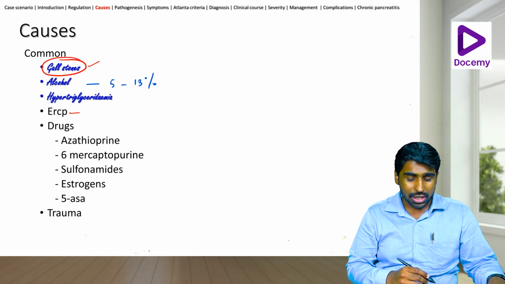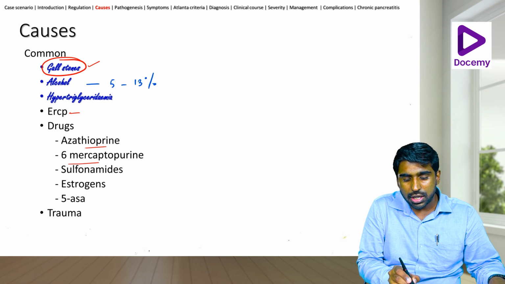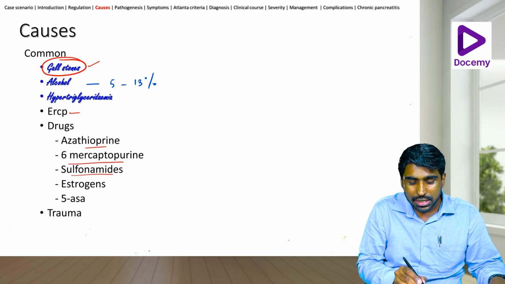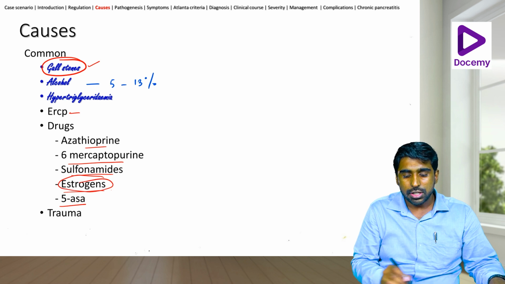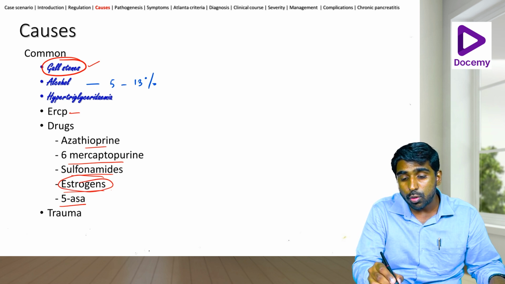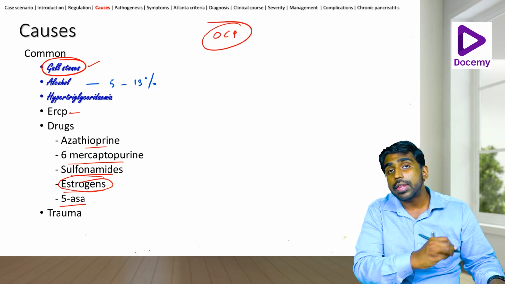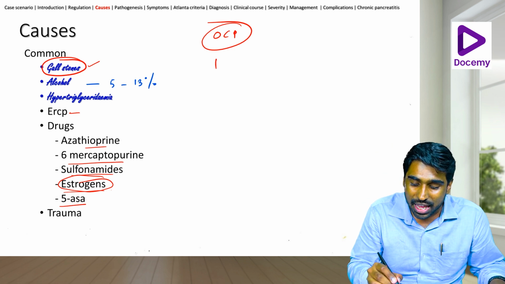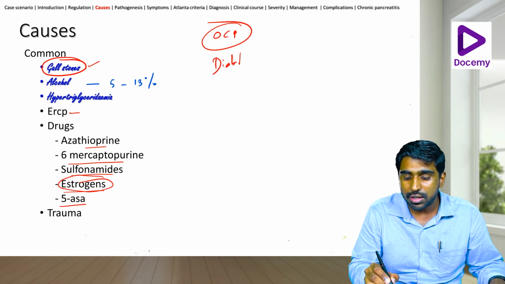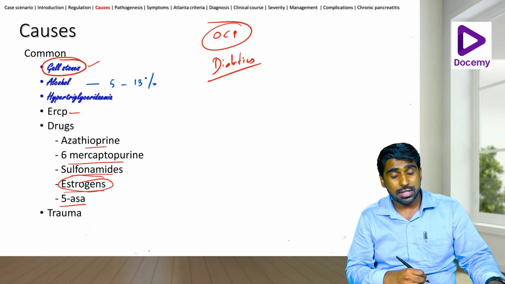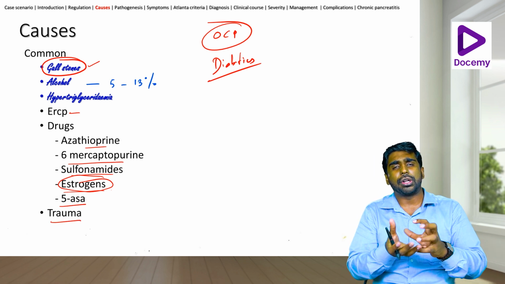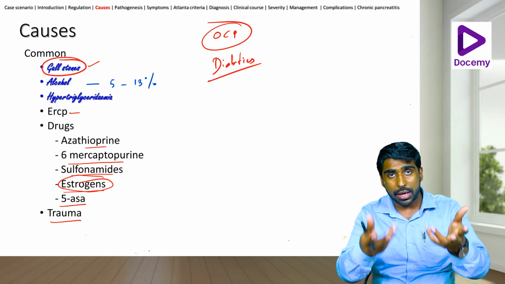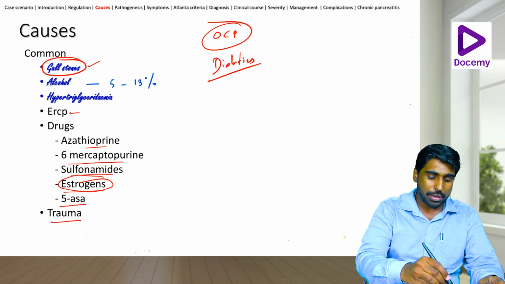Let's look into some of the drugs. Azathioprine, 6-mercaptopurine, sulfonamides, estrogens, and 5-ASA. Okay, now look at this. That means those people who are on OCPs can develop pancreatitis. Yes. Then people who have diabetes. Then we have trauma related to the pancreas. I told you that there is an auto protection. If there is anything that causes trauma to the pancreas itself, that itself can cause pancreatitis.